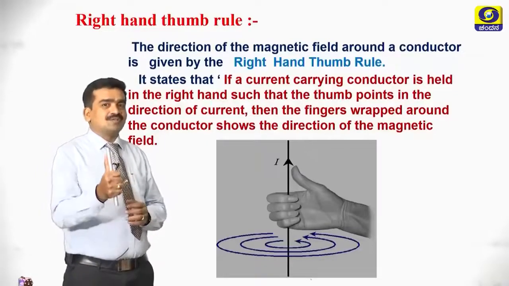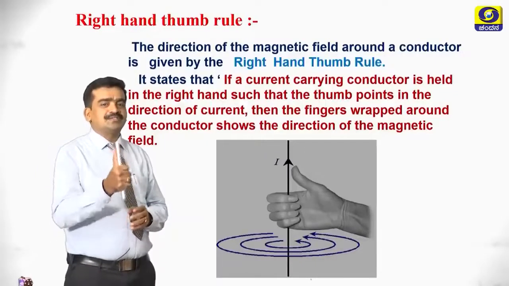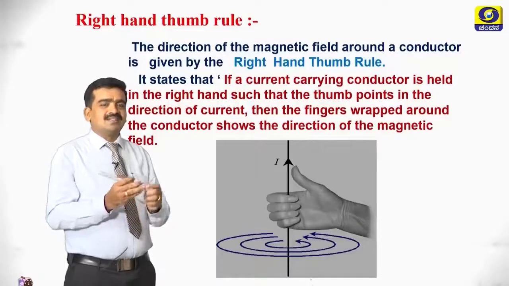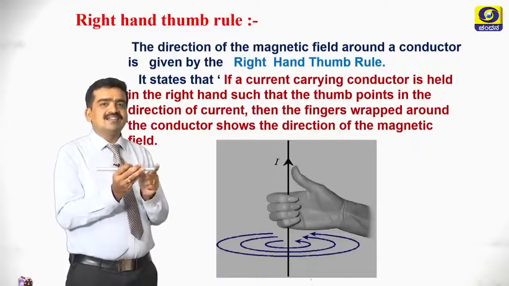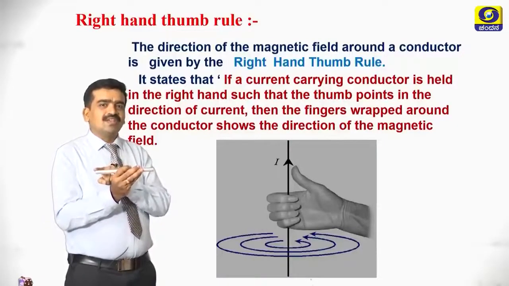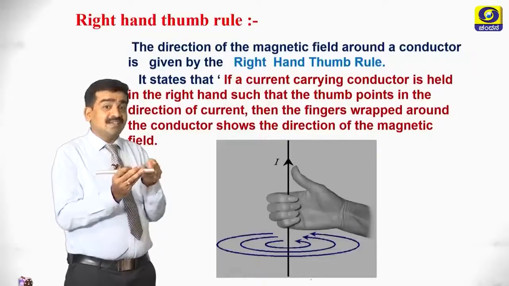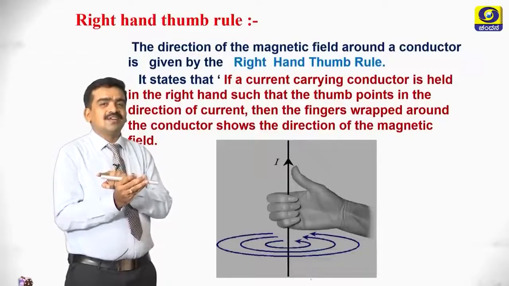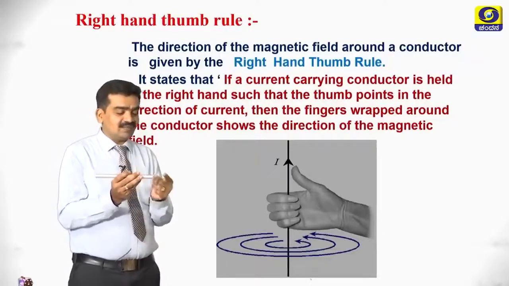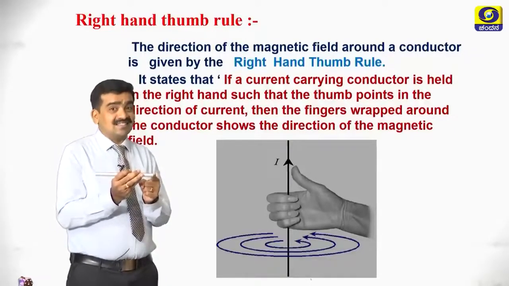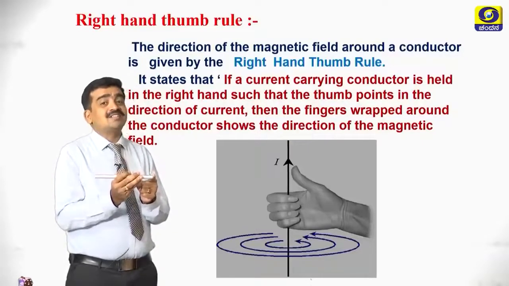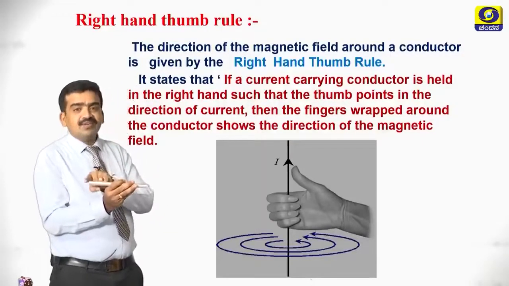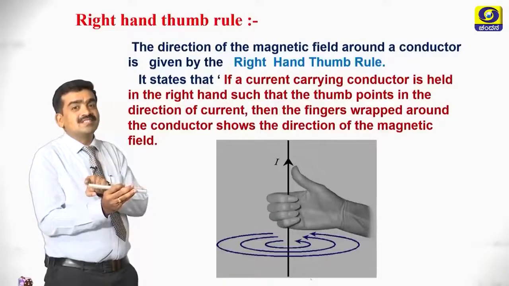I have a few more questions for you. My question is, consider this one as east and this one as west. If the current is flowing from east to west, then what is the direction of the magnetic field lines when we see from the east side? And what is the direction of the field lines when we see from the west side?